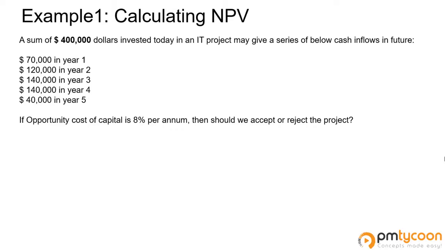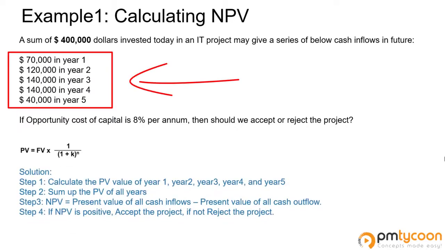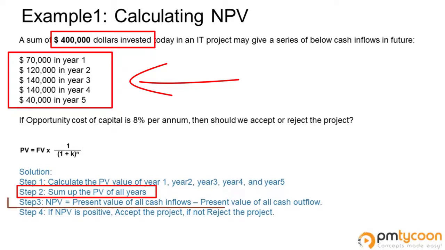So in this question, $400,000 is the investment that we are making. That means we're spending the money out, which means this is a cash outflow. And the cash inflows are 70,000, 120,000, 140,000, 140,000, 40,000 for year 1, 2, 3, 4, 5 respectively. So first we need to calculate the present value of all these years, and then we need to sum these present values. And whatever value we get, we need to remove the $400,000, which is a cash outflow, to get the net present value.